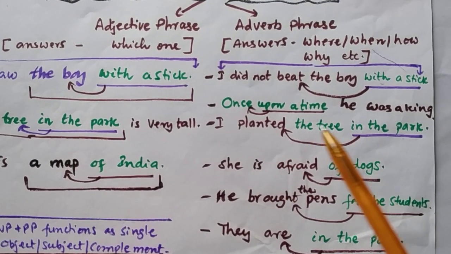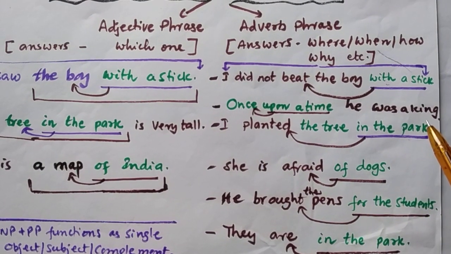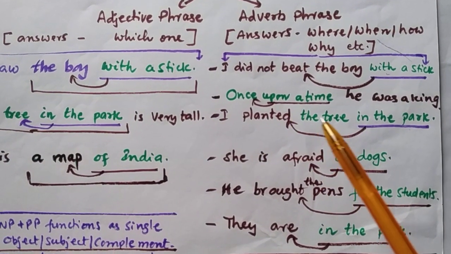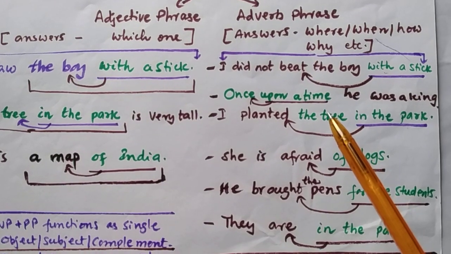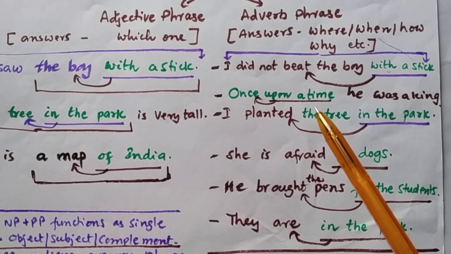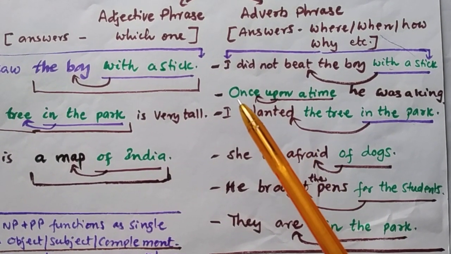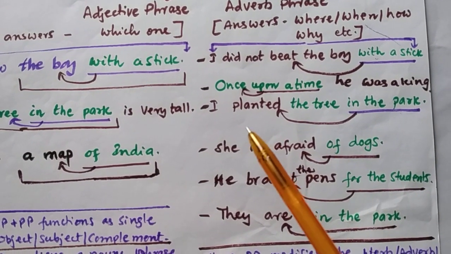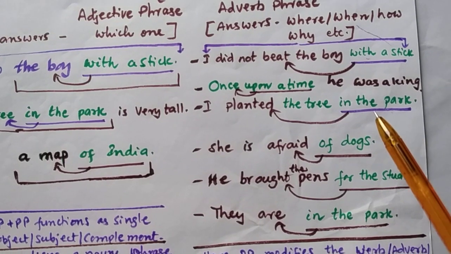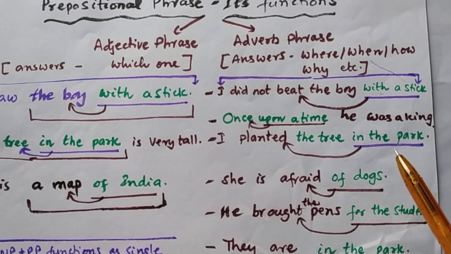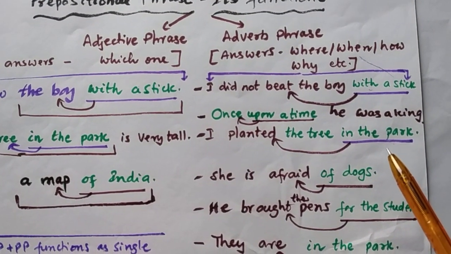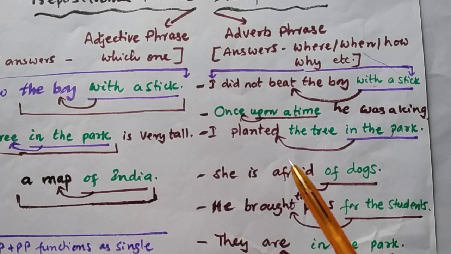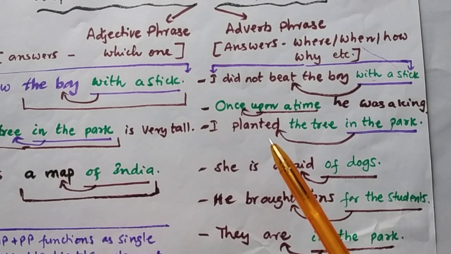Look at the next example. Once upon a time, he was a king. Here, upon a time is a prepositional phrase. Here it is called an adverb phrase because it describes here the adverb once. Look at this example. I planted the tree in the park. In the park is a prepositional phrase. Here it is called an adverb phrase because here it describes the verb planted.